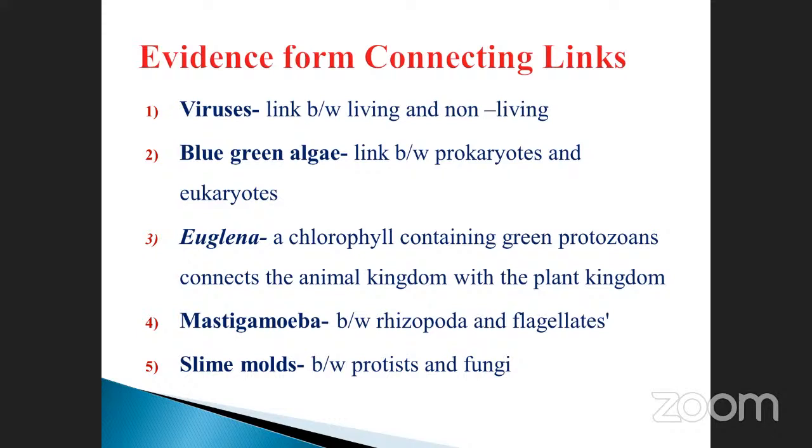Monera is nothing but the unicellular prokaryote. Note it down. Monera, unicellular prokaryote. Protista, unicellular eukaryote. You know the difference between these two? Prokaryote, unicellular, and Protista, unicellular eukaryote in nature. The slime molds are also a link between the protists and the fungi.